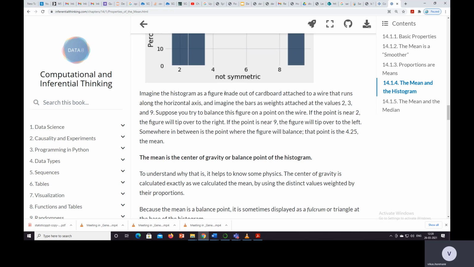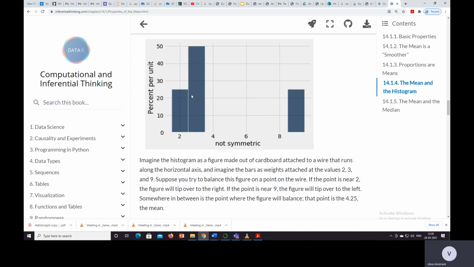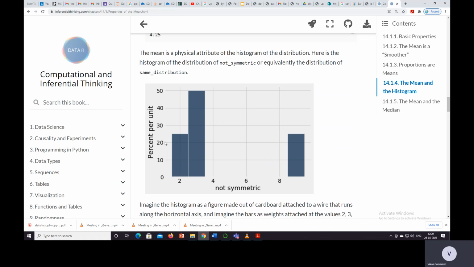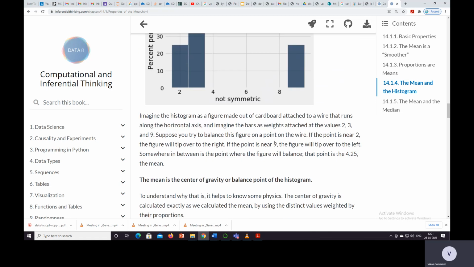Now imagine the histogram as a figure made out of cardboard attached to a wire that runs along the horizontal axis. Imagine the bars as weights attached to the values 2, 3 and 9. Suppose we try to balance this figure, then what will happen? 2 is 25%, 3 is 50%, and 9 is 25%, and we consider this as a wire and try to balance it.